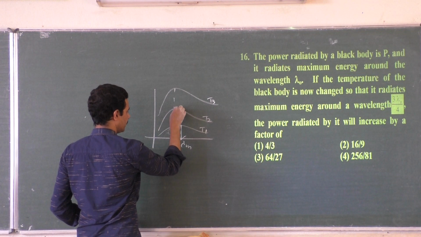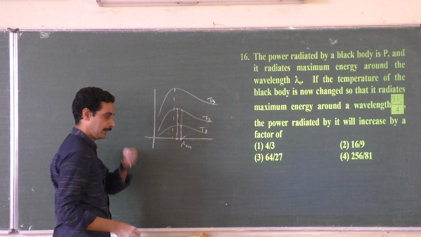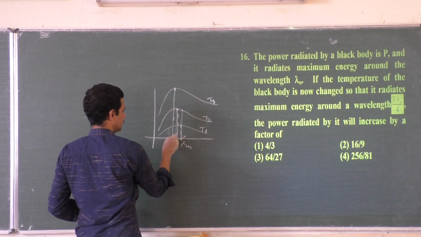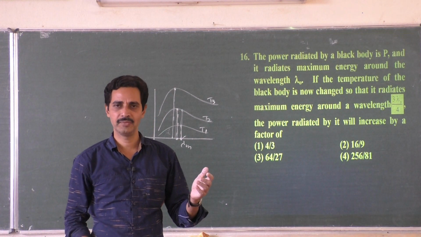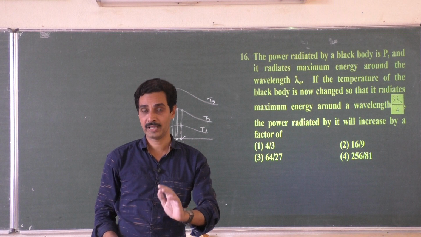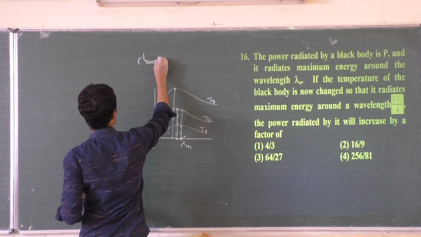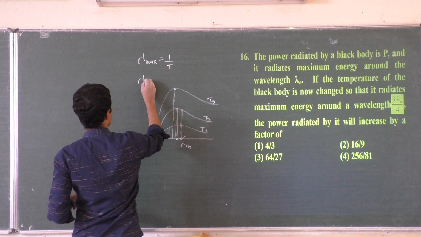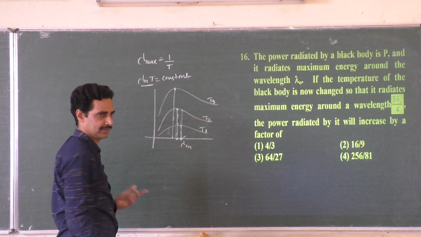Next temperature, the maximum emitted wavelength will be a different one. Even for this one, the emission has increased, but highest is for this one now. Next, the maximum emitted wavelength is this one. So Wien's displacement law gives the idea that the wavelength for which maximum intensity emission occurs is inversely proportional to the absolute temperature. So lambda m into T is a constant. Here is a relation between lambda m and T.